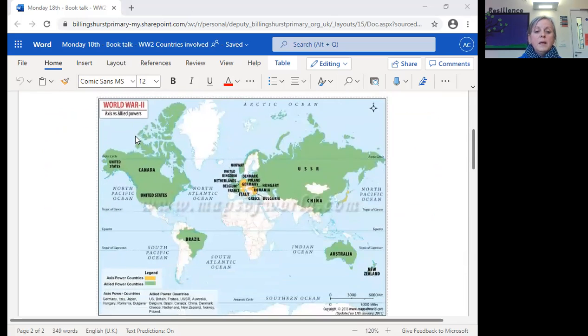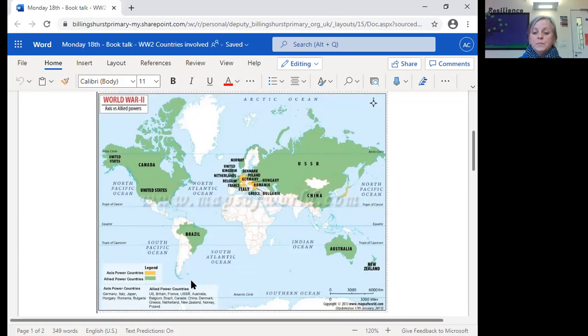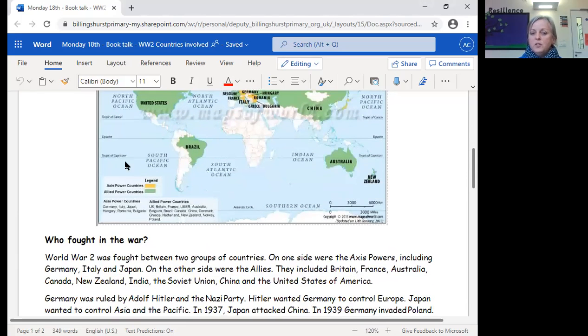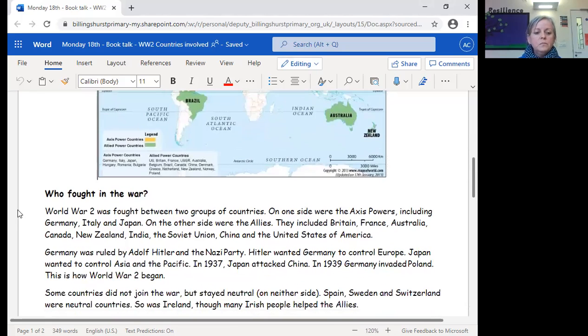Okay, here we've got a map. We've got World War II, Axis versus Allied powers. I could make it a little bit bigger, but I'm just going to carry on reading. Down here you've got the word legend, which is like a key, if you like, with the 2 color-coded. Axis power countries in yellow and Allied power countries in green. Okay, so always read every bit of information. Don't just skip over maps and pictures and diagrams ever.